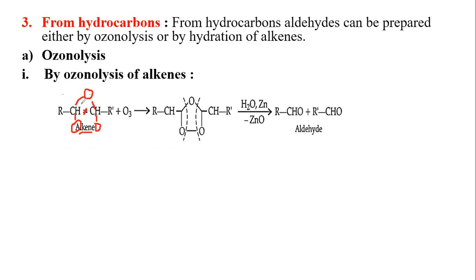The double bond gets opened and gets bonded to the oxygen. As a result, we get ozonoid. This ozonoid, when it undergoes hydrolysis, breaks into the final product, that is aldehyde.